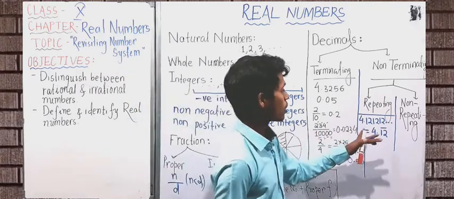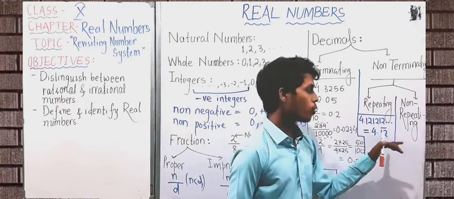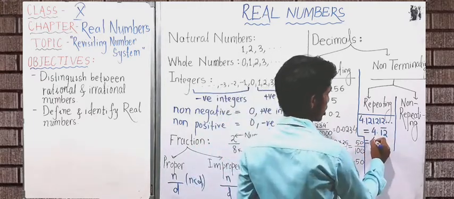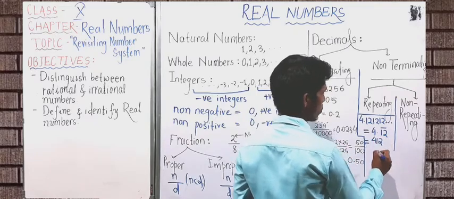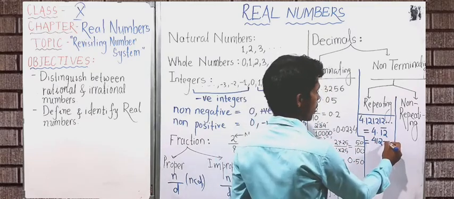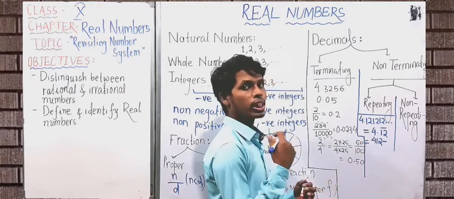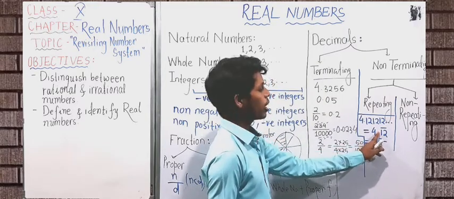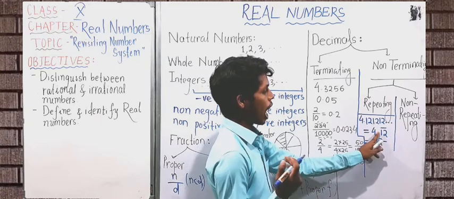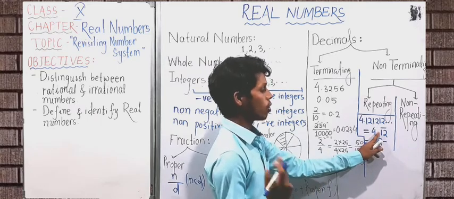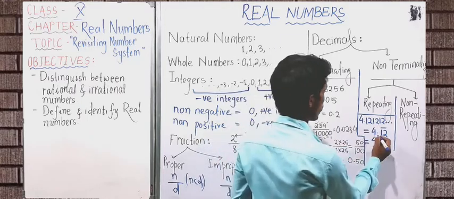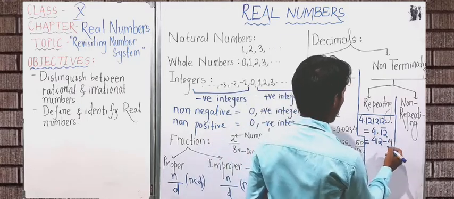Okay, so here how to represent 4.12 bar on 1 2 as a fraction? There is a shortcut trick. You have to write the numerator first, 412. Then you have to subtract the digits on which there is no bar, irrespective of the decimal point. Forget about the decimal point. Now see on which digits there is no bar. You can see there is no bar on 4, so you have to subtract 4.